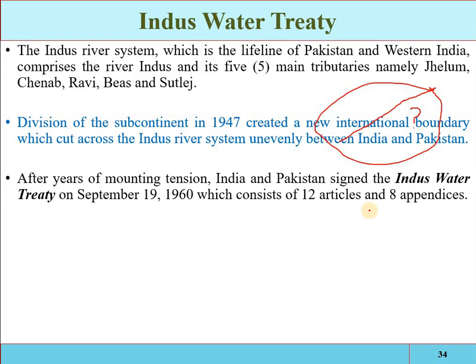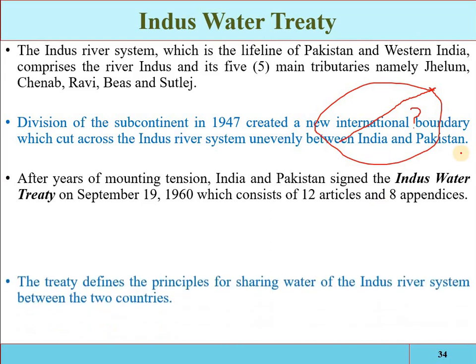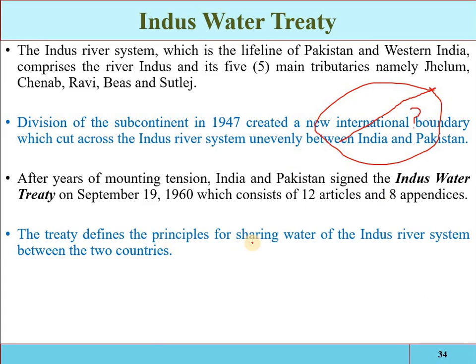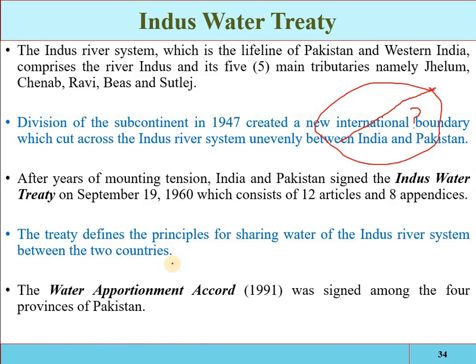To budget the water, to distribute the Indus Basin water, how much water will be utilized by India and how much by Pakistan, the treaty defined the principles for sharing the water of the Indus River system between the two countries. After that, there was a problem of how much water will be utilized by the 4 provinces of Pakistan out of the share in the Indus water. So in 1991, the Water Apportionment Accord was signed among the provinces.